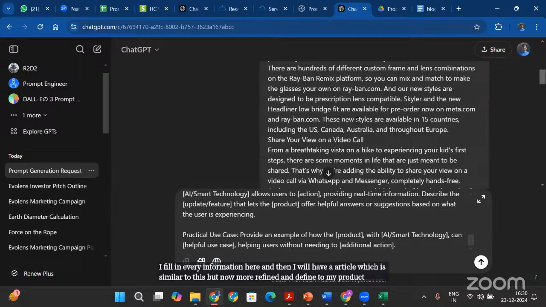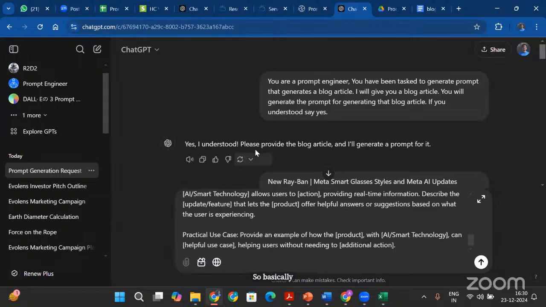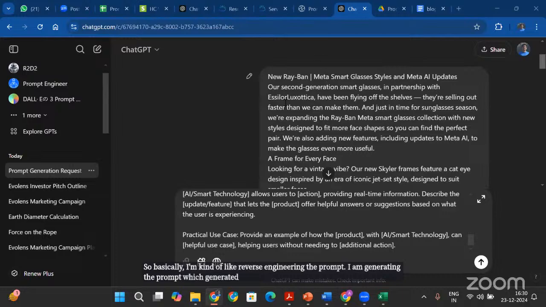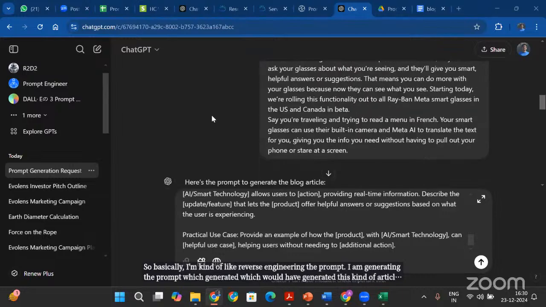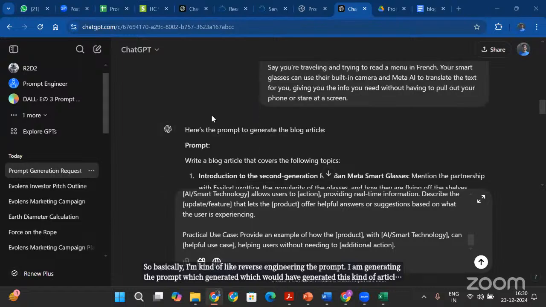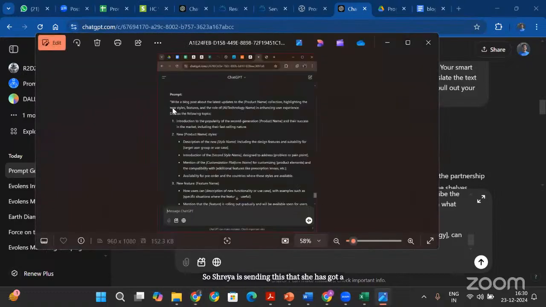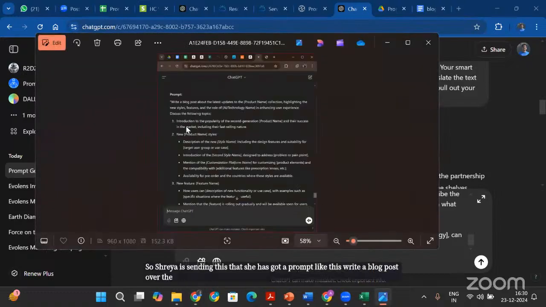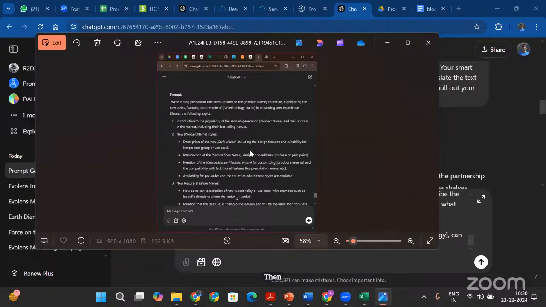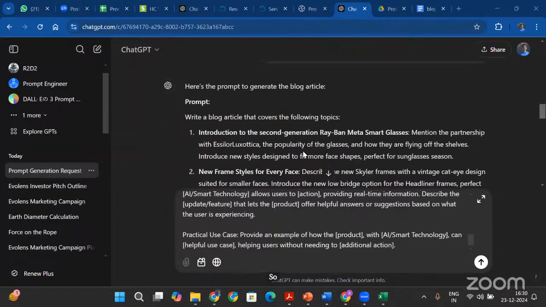So basically I am kind of reverse engineering the prompt. I am generating the prompt which would have generated this kind of article. Okay. So Shreya is sending this, that she has got a prompt like this: write a blog post about the latest introduced, discuss the following topic, and then in the fill in the blanks format. So if she can fill up this information, then it can generate a similar kind of article for our blog post, right?